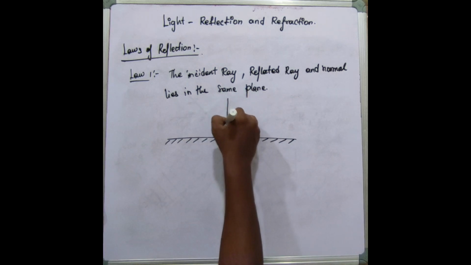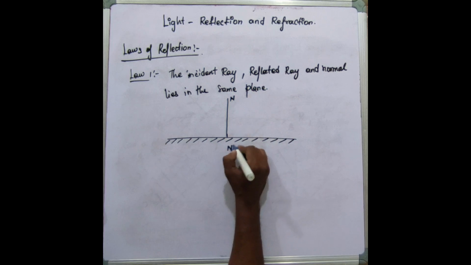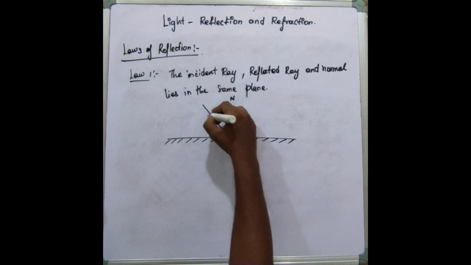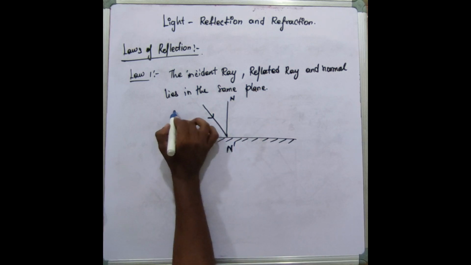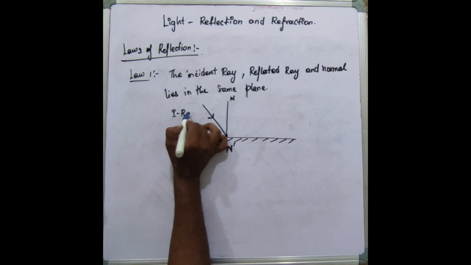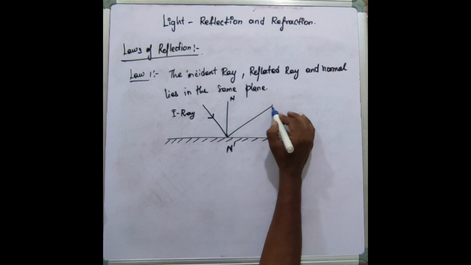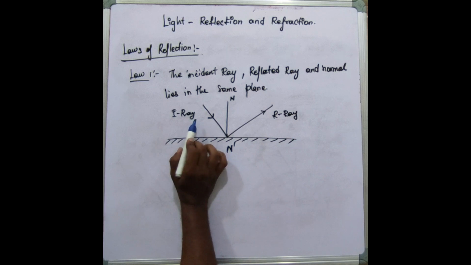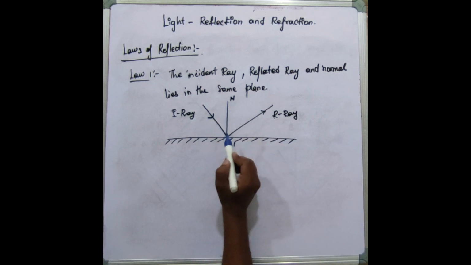And in the mirror க்கு ஒரு perpendicular line இருக்கு இல்லையா, this line is called as a normal line. Let us name it as n dash. Okay, and ஒரு லைட் வந்து இப்படி இன்சிடென்ட் ஆகுதுன்னு வச்சுக்கோங்க. This ray is called as incident ray, I ray என்று போடுறேன், and it is going to reflect இல்லையா. So this is called as R ray, reflected ray. So here you can able to see an incident ray and a reflected ray and a normal is there, right?